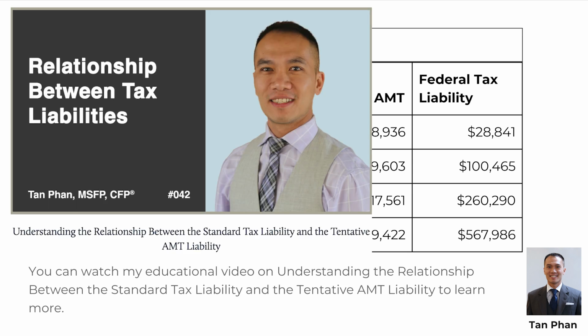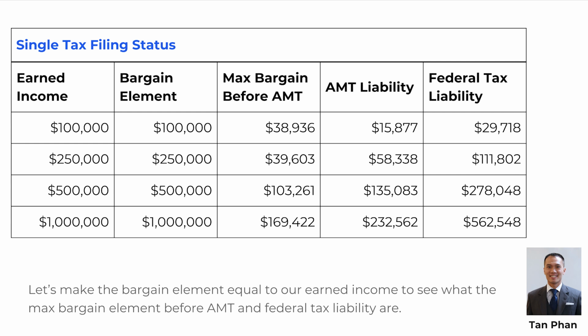You can watch my educational video on understanding the relationship between the standard tax liability and the tentative AMT liability to learn more. Let's make the bargain element equal to our earned income to see what the max bargain element before AMT and federal tax liability are.